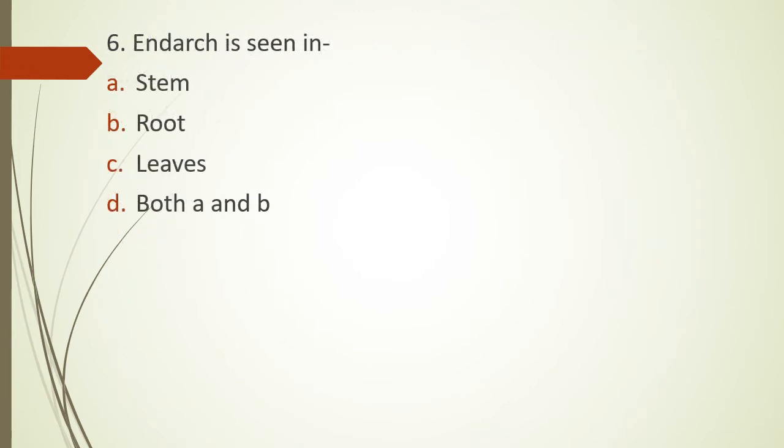Question 6. Endodermis is seen in option A, stem. Option B, root. Option C, leaves. Or option D, both A and B, that is both stem and root. Endodermis is seen in. The correct answer is option A, that is stems.